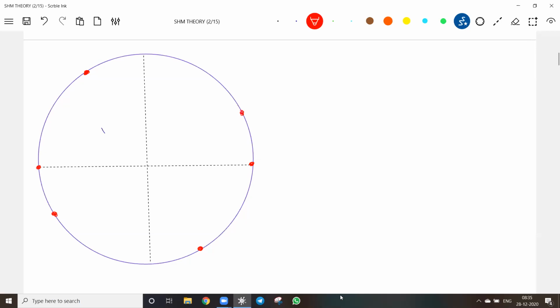These are the instants of time. At t equals 0, particle 1 is here, with velocity V. Okay, it is like this. What about its projection? Its projection here will be at this particular point.